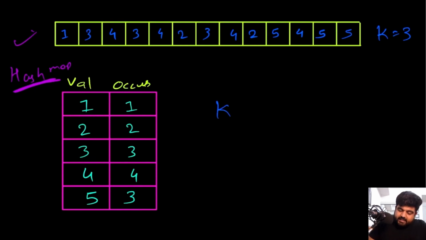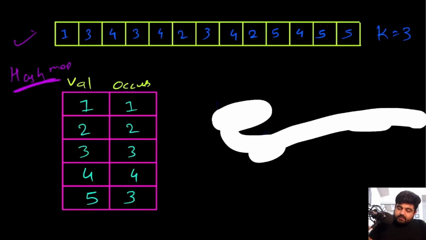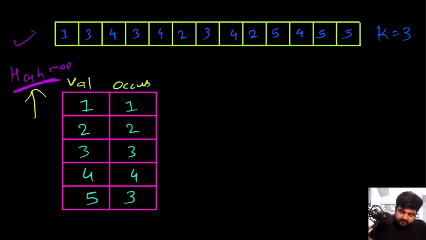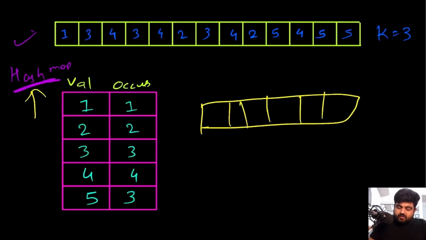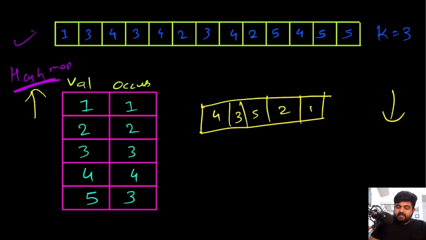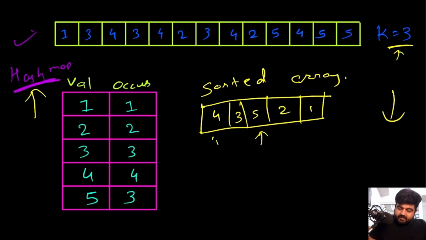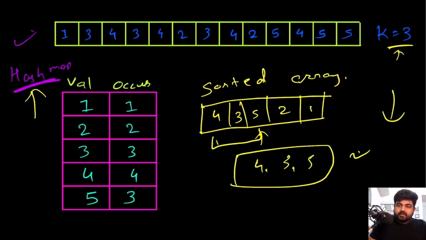Now we need to select k equal to 3, which means we need to provide the top 3 elements. One approach to find the top 3 elements is that all the distinct values we have in this hash map, we simply create a sorted array, sorted in descending order of occurrences, which means the most occurring value is first, and then we put down all the remaining values. We can generate a sorted array that looks like this. And now for this sorted array, we can simply return the top 3 elements. So we can return the answer to be 4, 3 and 5 easily. And this is the solution that would give us the correct answer.